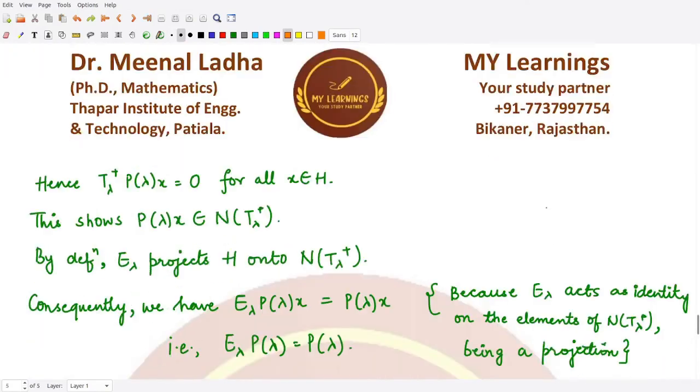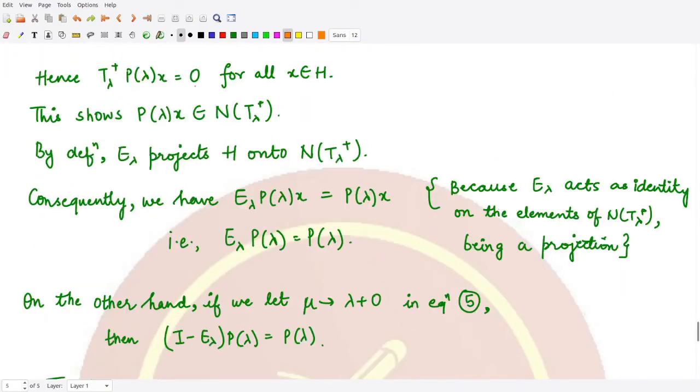So we have t lambda positive p lambda x equal to the 0 operator for all x which are a part of the given Hilbert space. If you look at it more closely, t lambda positive applied onto some quantity is equal to 0. That means this quantity is a member of the null space of the operator t lambda positive, right? So we are writing that p lambda x is a member of the null space of t lambda positive, and according to the definition, what does E lambda do? E lambda projects the whole of the given Hilbert space onto the null space of t lambda positive. This is the definition of the projection operator E lambda.